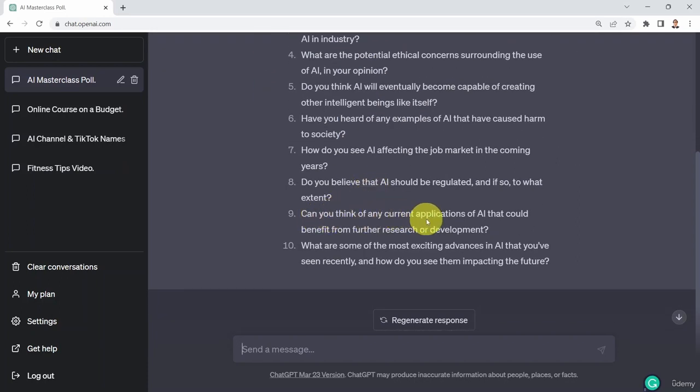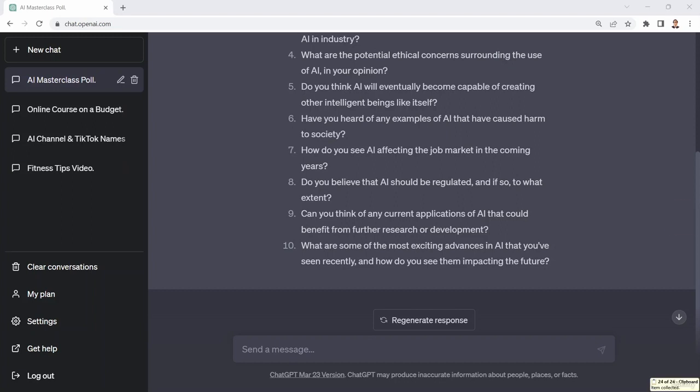Can you think of any current applications of AI that could benefit from further research and development? What are some of the most exciting advances in AI that you have seen recently, and how do you see them impacting the future? Again, super powerful. Okay, let's assume that at the end, for example, of a given lesson, you decided to write a quiz to students to assess their knowledge in AI and machine learning.